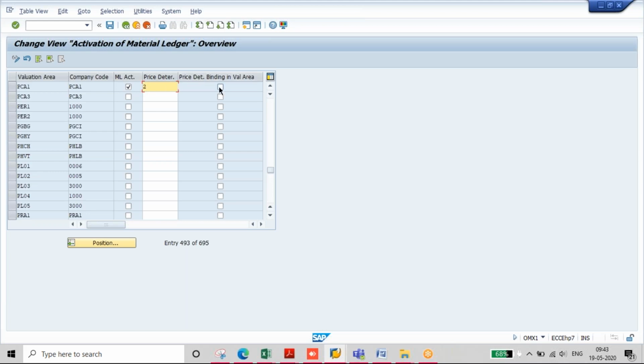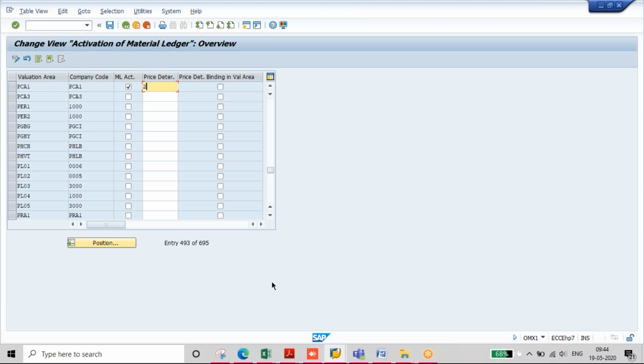That is one option. For example, for spares and consumables you want to go with 2, and for FG and SFGs, which are BOM components, you want to go with 3. Then you keep it as 2 and don't put this tick mark, so that you can change the price determination of BOM components from 2 to 3 later.